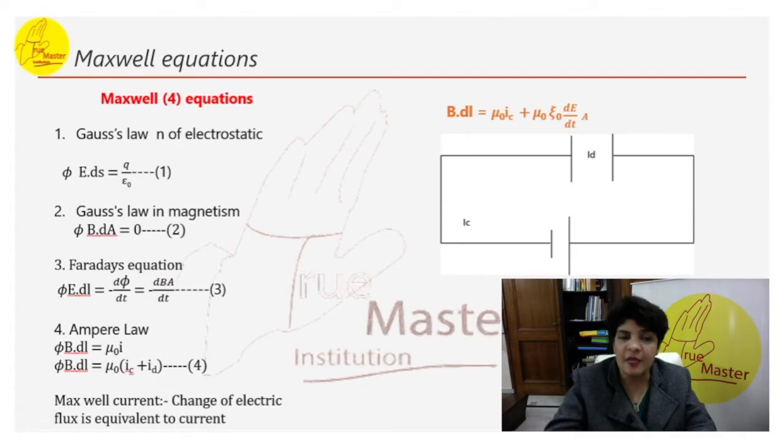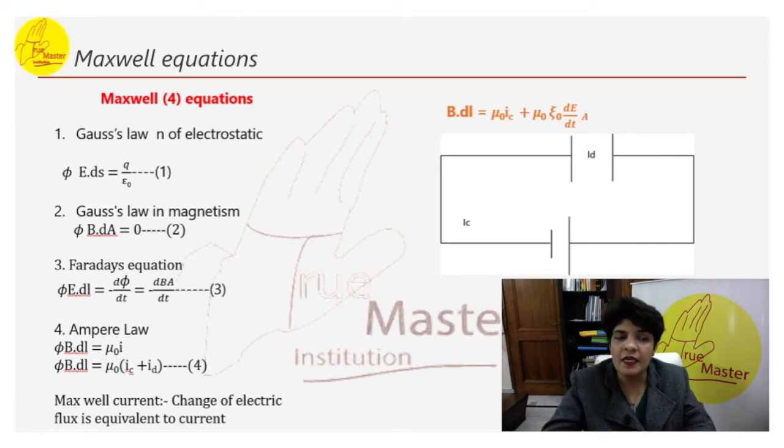To understand the term displacement current, we have connected a battery with a capacitor. The current that flows in the wire is represented as IC. But between the capacitor plates, no wire is connected, yet the current is still flowing through as displacement current, and the circuit is complete. Therefore I is equal to IC plus ID, that is, the current coming from the battery is the sum of IC plus ID.